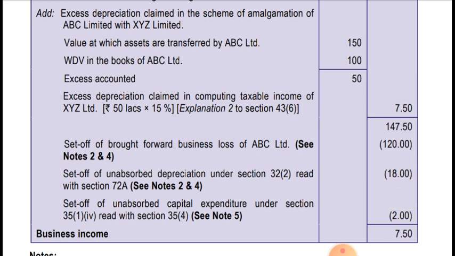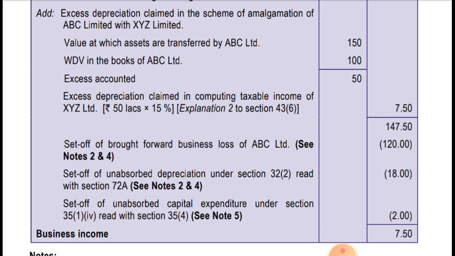Set off of the brought forward business loss of ABC Limited, that is 1,20,000. Now there's a note for that. Notes 2 and 4 we'll see later. Now we'll set off the unabsorbed depreciation under section 32(2), read with section 72A, we'll see the note in 2 to 4, that is 18 lakh.